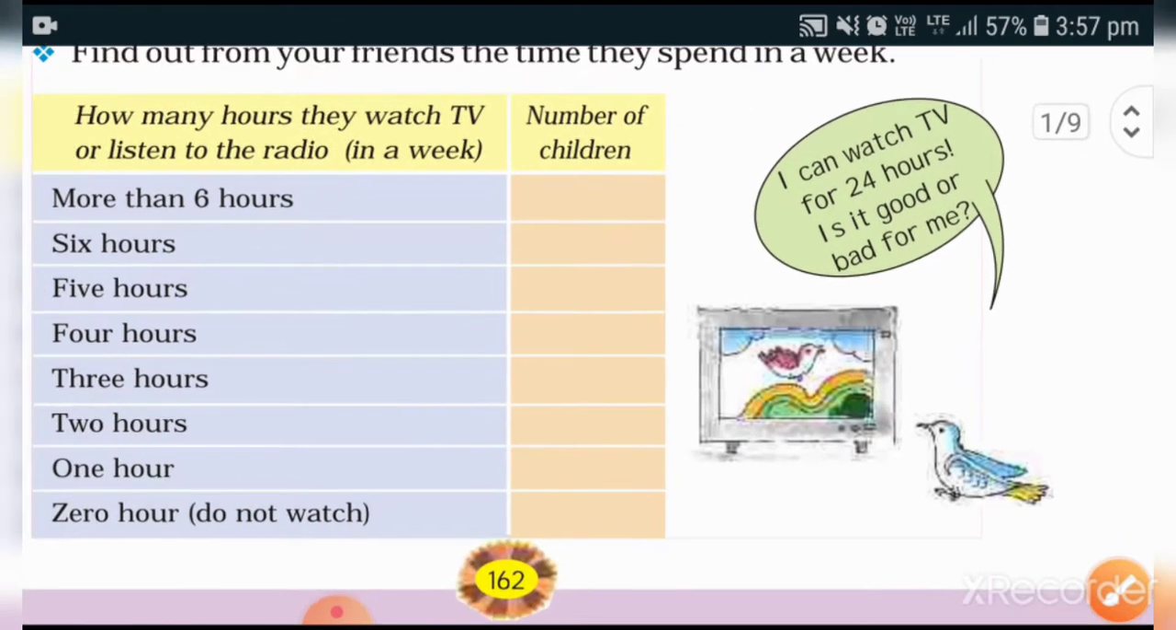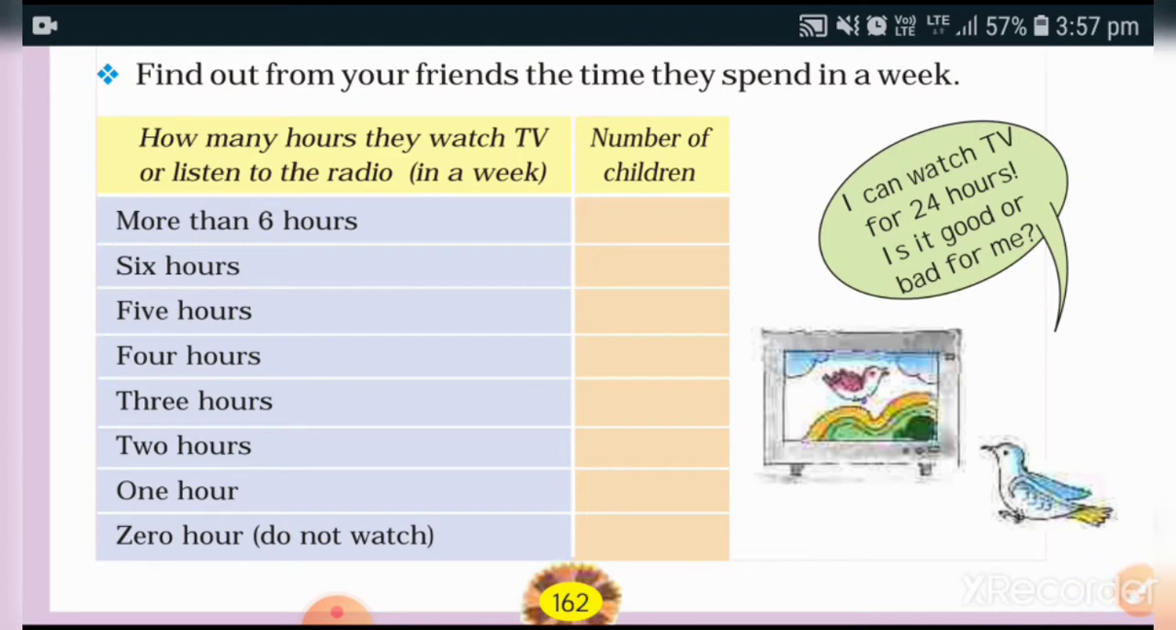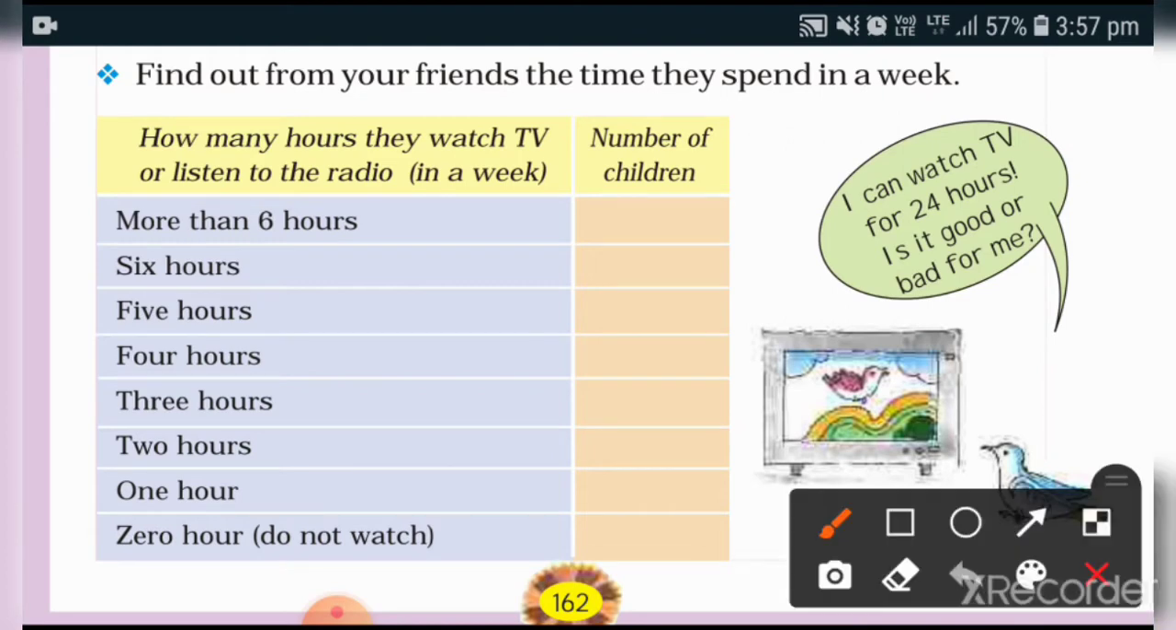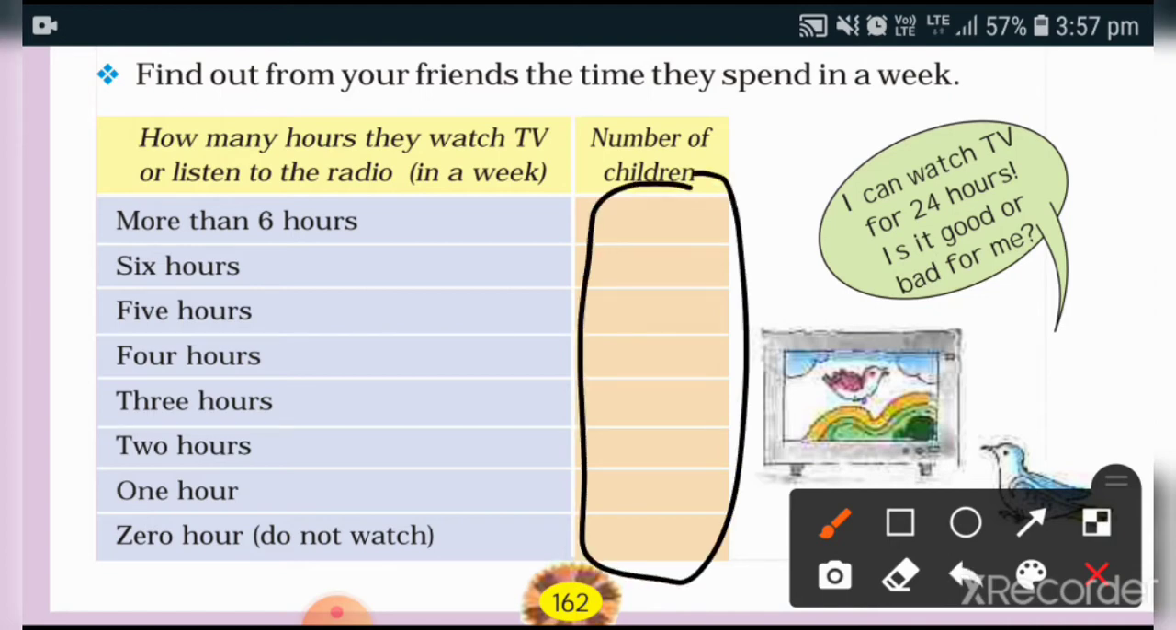Now you have to write the information inside this box. You have to collect from your friends how they spend the week watching TV or listening to the radio. Now they are not listening to the radio. They may be hearing some songs or music on the mobile or watching on YouTube. So you can write this here. Here you have to write the numbers inside this box. Here it is given more than 6 hours, 6 hours, 5 hours, 4 hours. How many hours they are spending watching TV or listening to music, then you can write here.